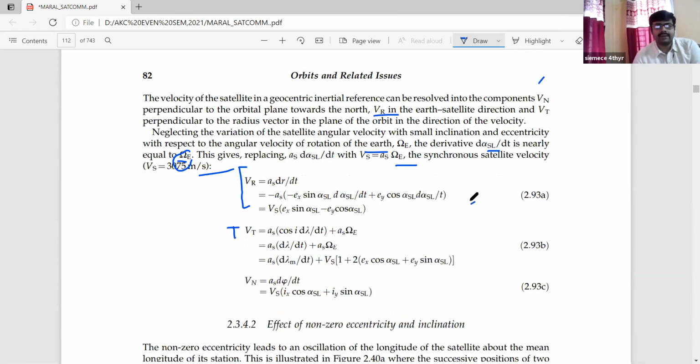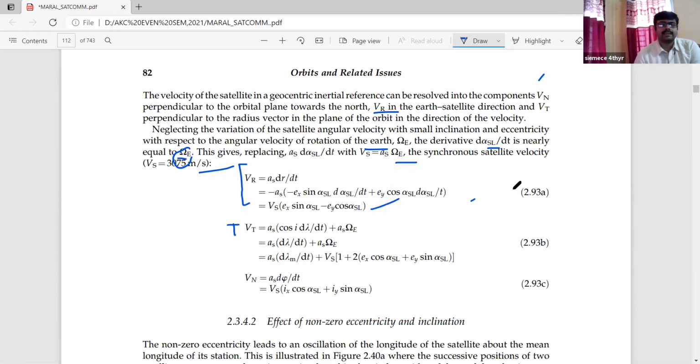If you see the VR value from equation 2.93a, the expression is VR equals Vs into Ex sine of alpha SL minus Ey cos of alpha SL. In the previous class we mentioned that the eccentricity is subdivided into two components, Ex and Ey. So we have the eccentricity in the x direction as well as the y coordinate orientation, and we found the eccentricity values for the Ex component as well as the Ey component.